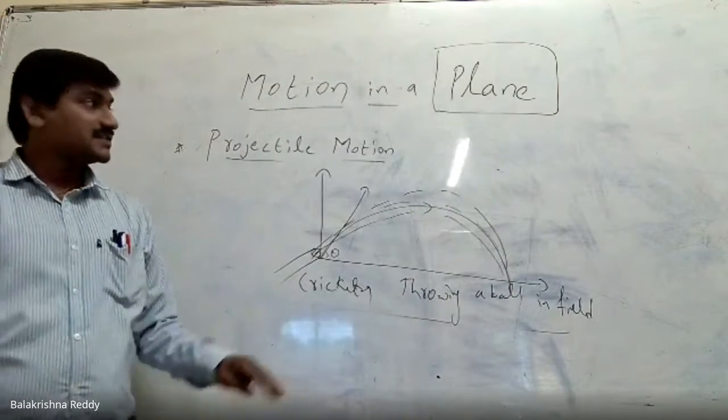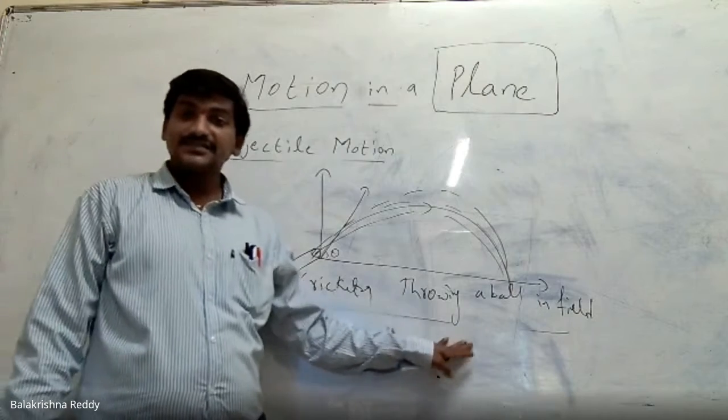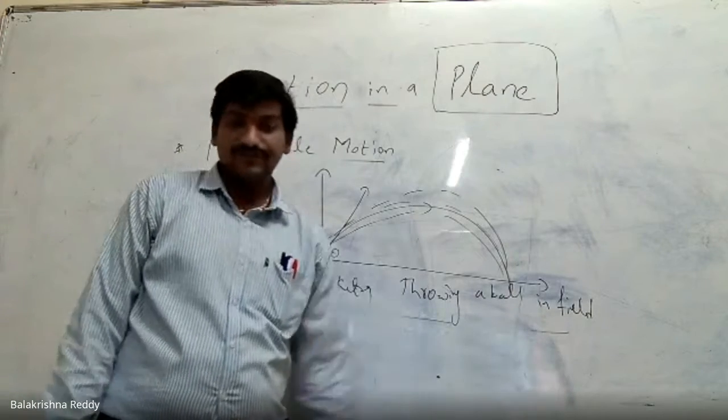This is all we can consider as projectile motion.